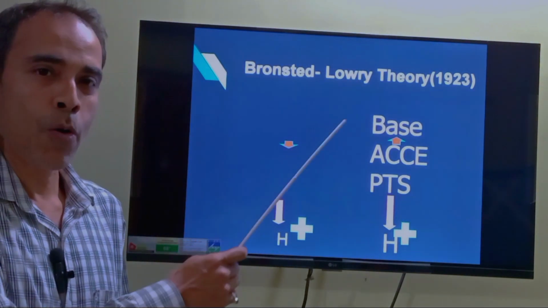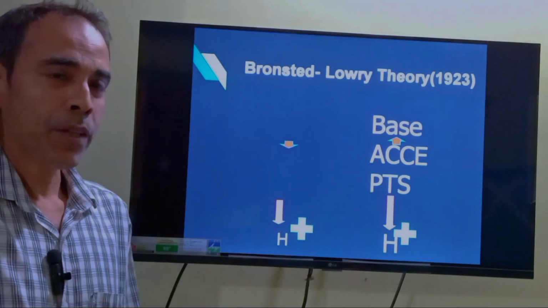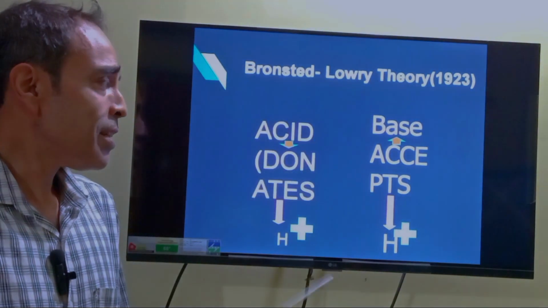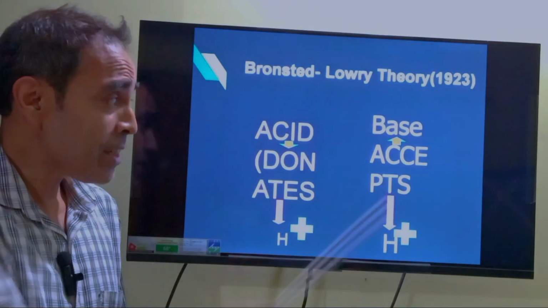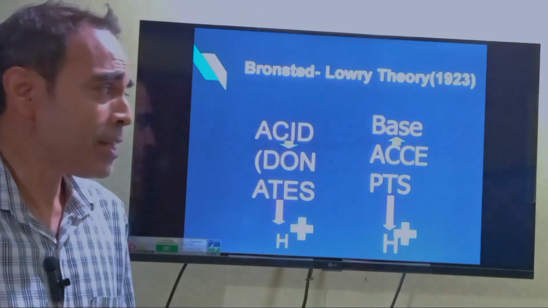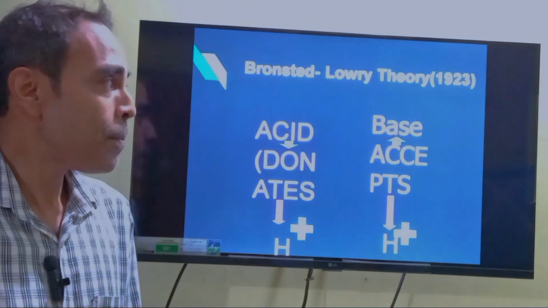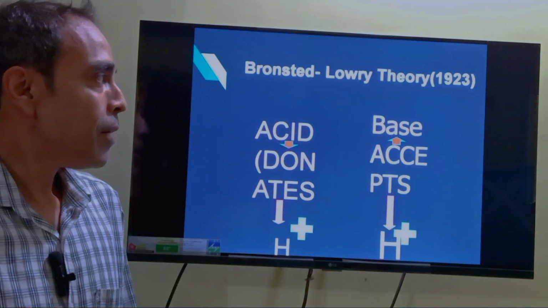given by Bronsted and Lowry, which is the Bronsted-Lowry theory, which states that acids are substances which donate the hydrogen ion and bases are substances which accept the hydrogen ion. Now this theory makes a little more sense. How does it really make sense? So we go to a very important theory.